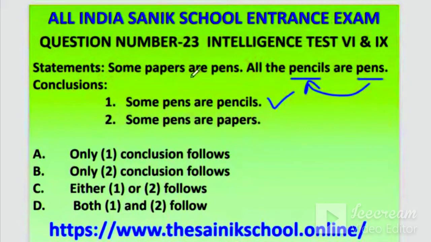And some pens are papers: some papers are pens, so some pens are papers. So both statements are correct. Okay, this is a new type of question.